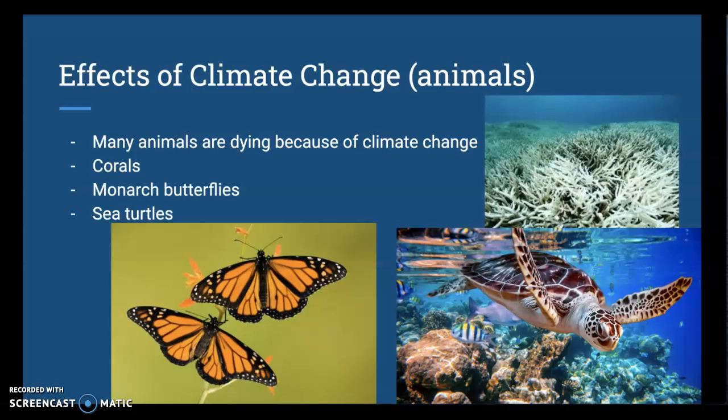My final example is sea turtles. Sea turtles are losing their habitat because of climate change, and it's affecting their offspring. Sea turtles' offspring is dependent on the temperature of the area where they lay their eggs. If it's hot, there's females. If it's cold, there's males. Because of climate change, there's an increase in the female population, but not enough males. So it's going to eventually destroy their population, as there won't be enough males to mate with.